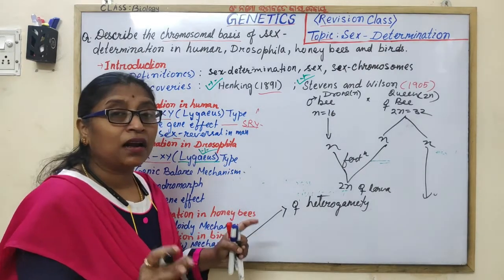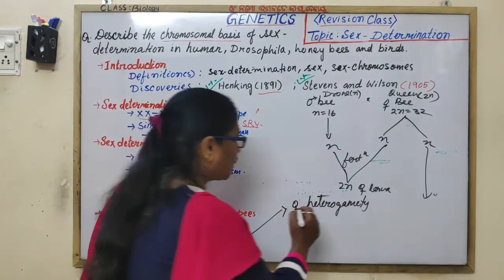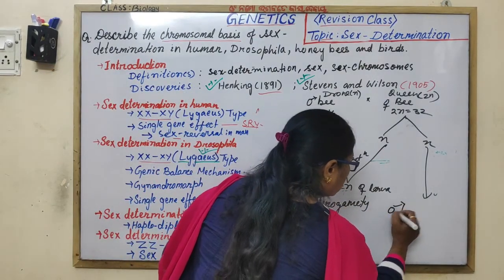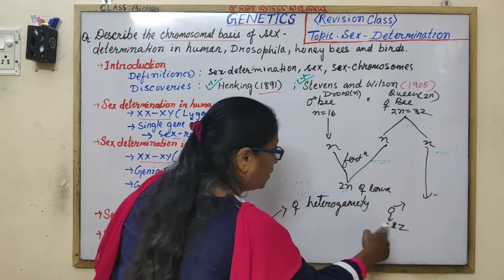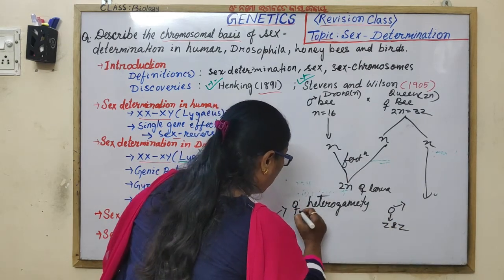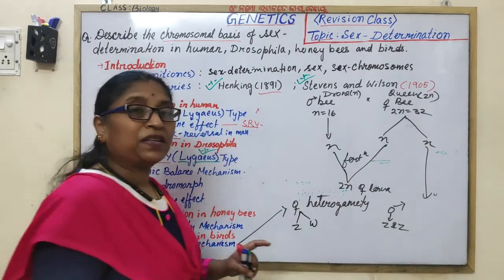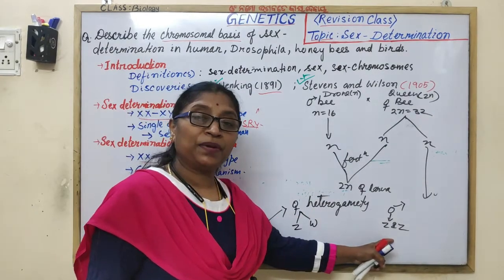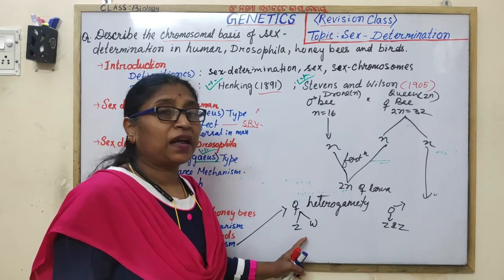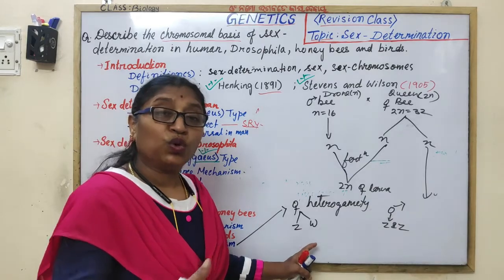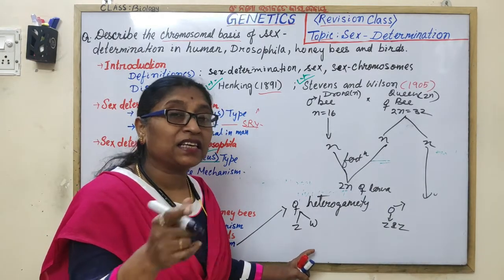Whereas the males are homogametic because they have Z and Z sex chromosomes, similar homomorphic sex chromosomes, and females have Z and W heteromorphic sex chromosomes. Males produce similar type of sperms, whereas the female produces different types of eggs. And so the kind of the egg determines the sex of the offspring.